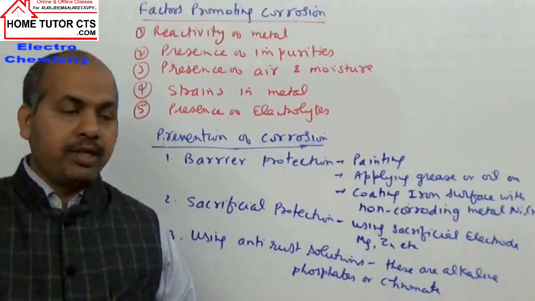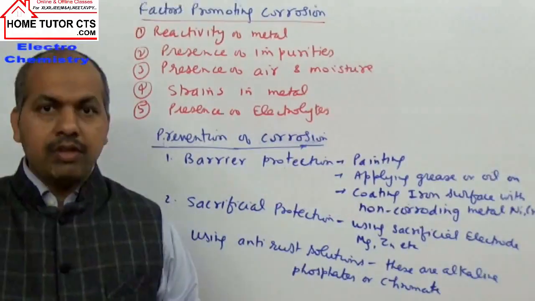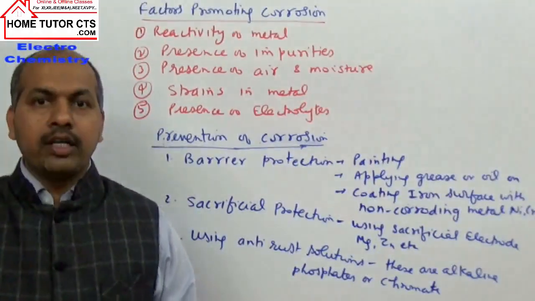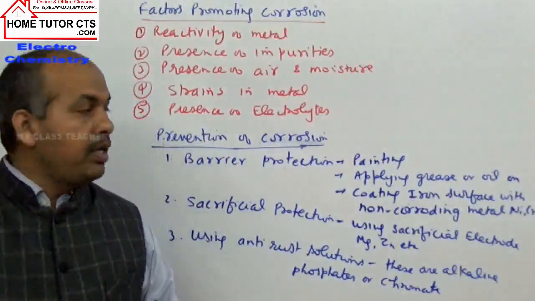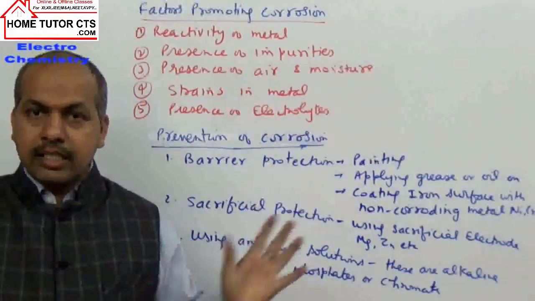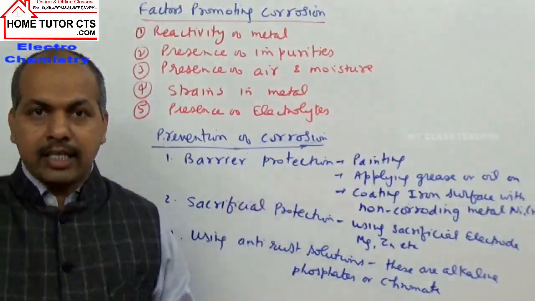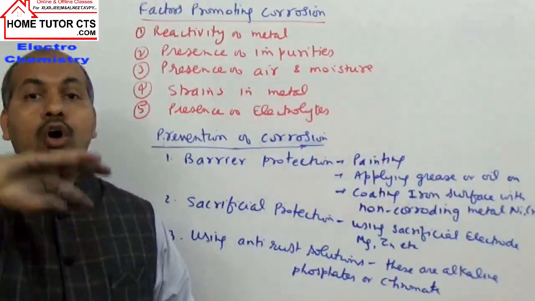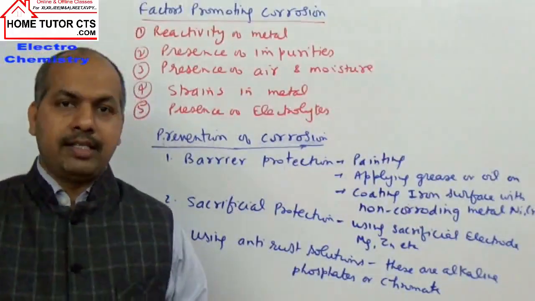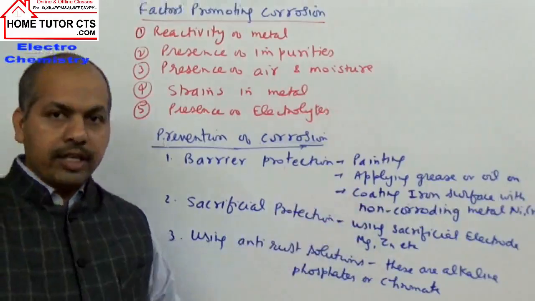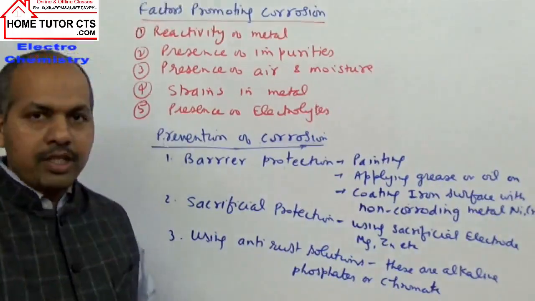Next, coating of iron metal with non-corroding metals. We have several metals which are non-corroding, which can stand without corrosion. For example, nickel, chromium or aluminium, which are either very less reactive, or they can form a protective layer of the oxide on the metallic surface. They also prevent rusting because they will not allow the contact of air or moisture with the metal surfaces.